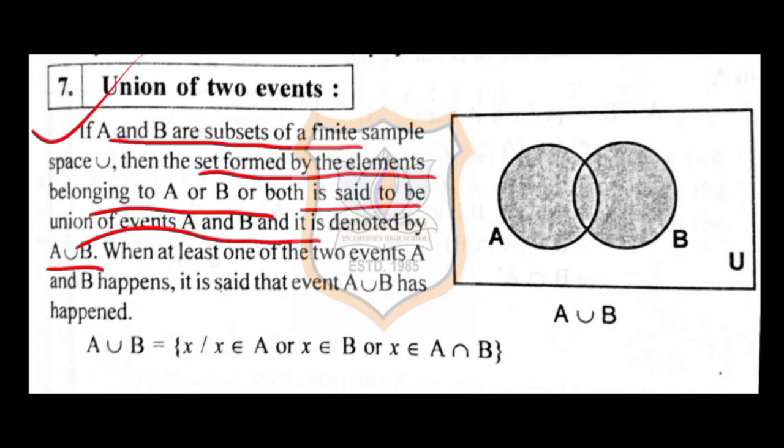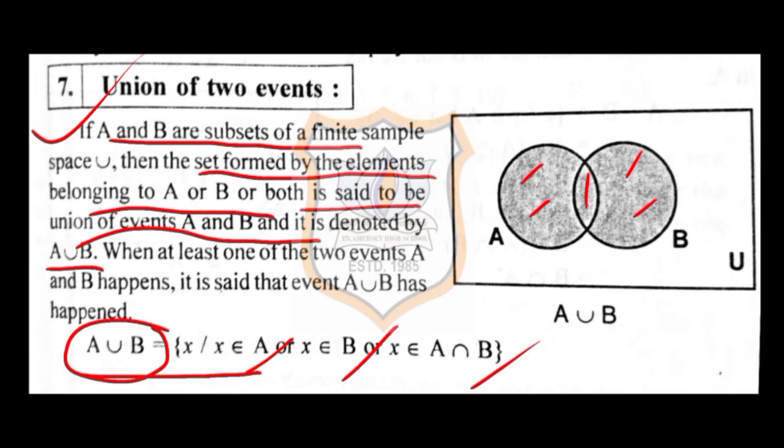That means if you are taking A union B, the elements which will be in A union B will belong either to A, or to B, or it may also belong to A intersection B. That means the elements may be over here in A, the elements may be over here in B, or it may be in the common portion. So the collection of all these points which you have is called the union of two events.